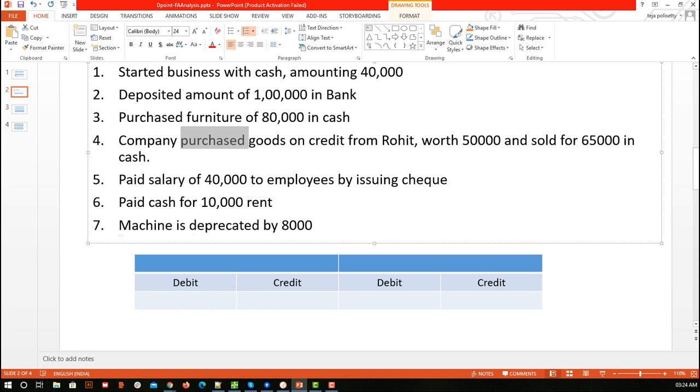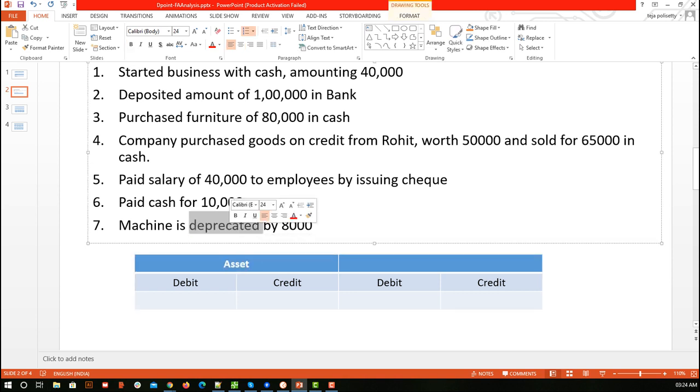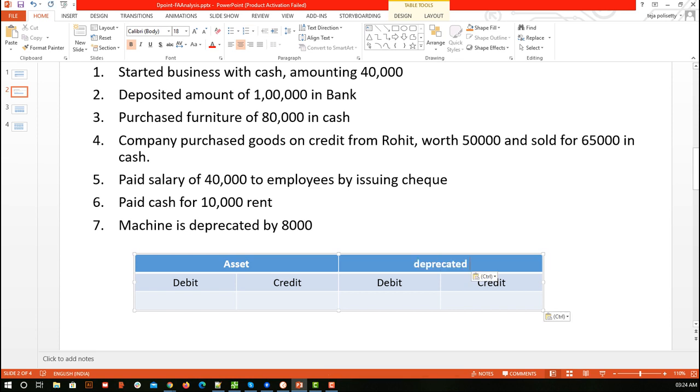Similarly, when we are saying machine and depreciated, here we are not going to write machine account, building account, like that. We are going to use asset account. If you want to differentiate between multiple assets, we can use the machine account as well, but as of now, we are going to use it at a general level. So we are going to say that machine is an asset. Now we have another account called depreciation account, and here the amount is 8,000. Now we know that machine is something that we are using to generate profit, so it is an asset. I mean asset in the sense it is a real account, so real account is the value.